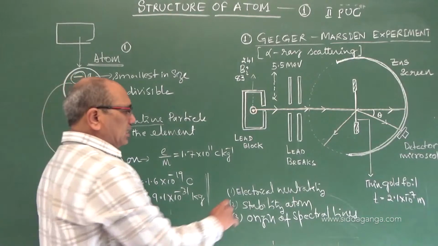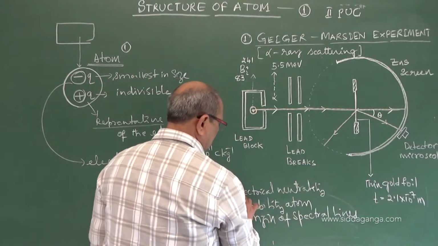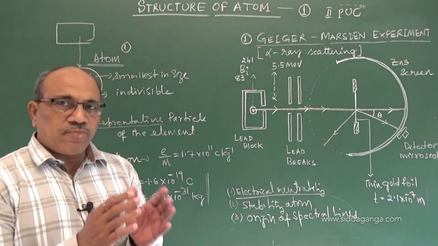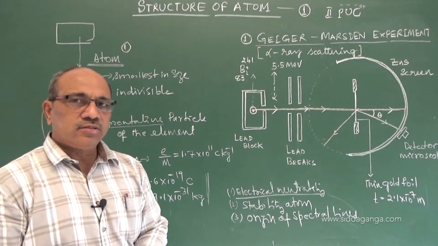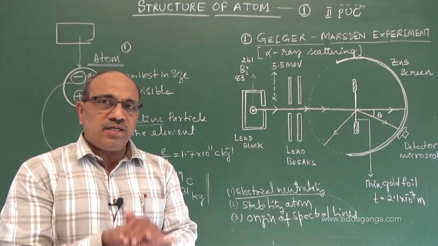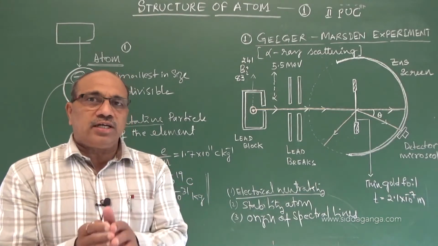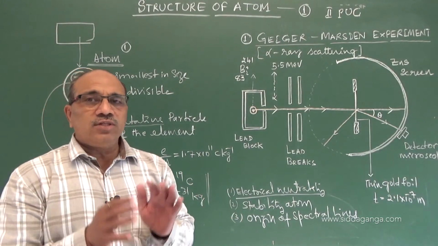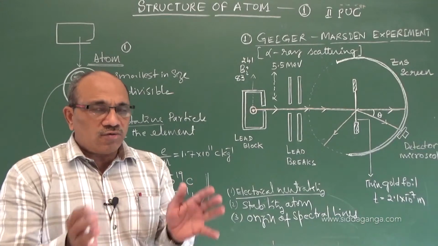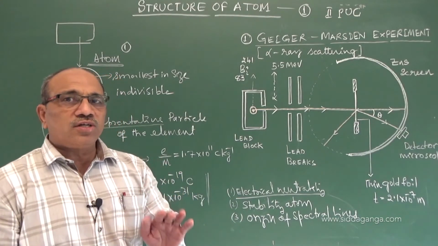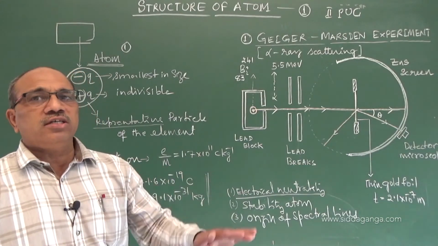When I say electrical neutrality, the atom is electrically neutral. There may be positive and negative charges, and the positive and negative charges should be equal in number. Electrical neutrality has to be maintained with respect to time and with respect to changing conditions of the environment and surroundings; it should not change its value. Electrical neutrality should continue as we see in the atom.